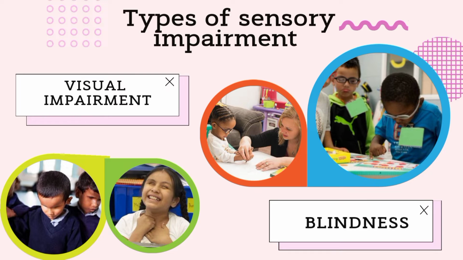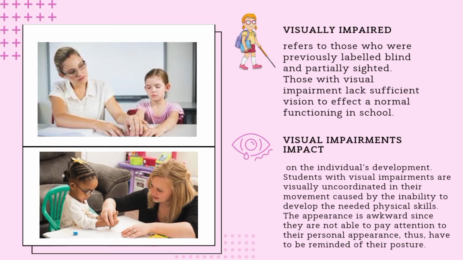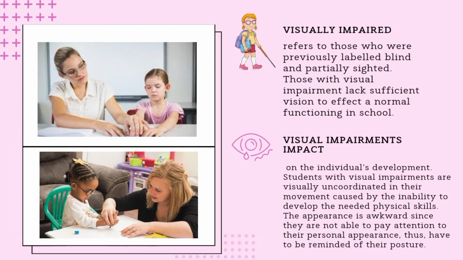When vision is 20/200 or less in the better eye with correction, or when the visual field is significantly less than what is normal, then there is blindness. Visually impaired refers to those who were previously labeled blind and partially sighted. Those with visual impairment lack sufficient vision to effect a normal functioning in school. Visual impairments impact the individual's development.